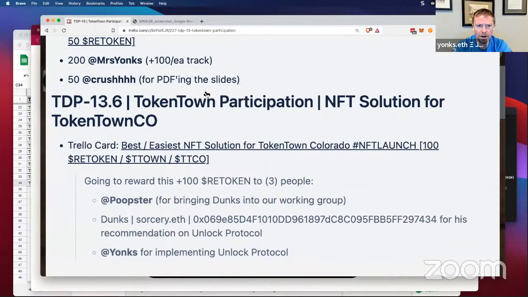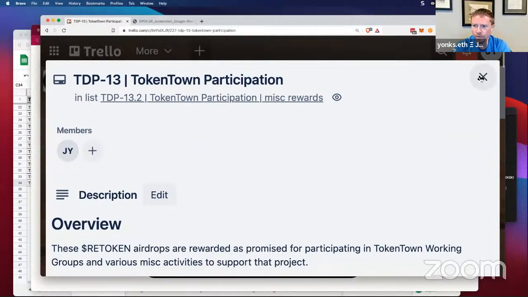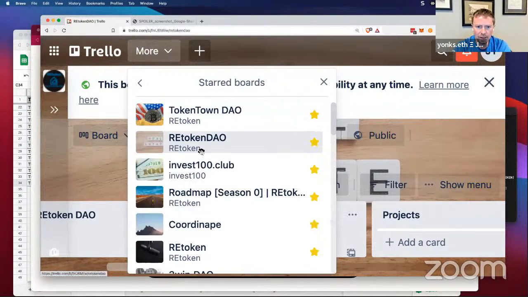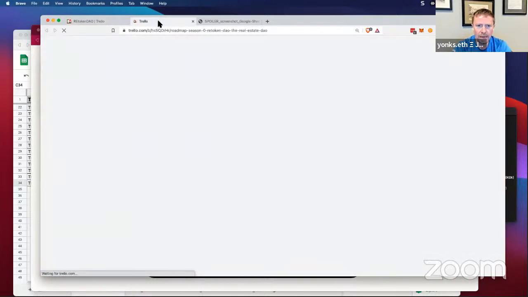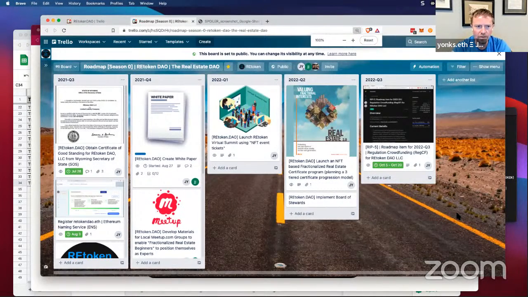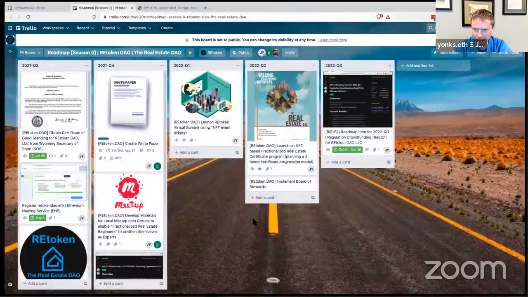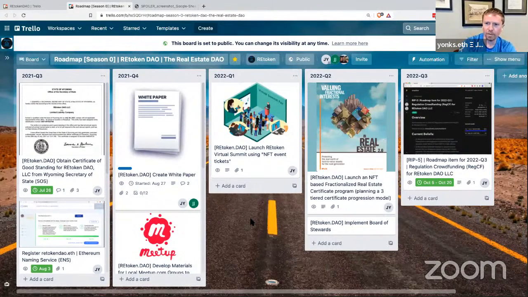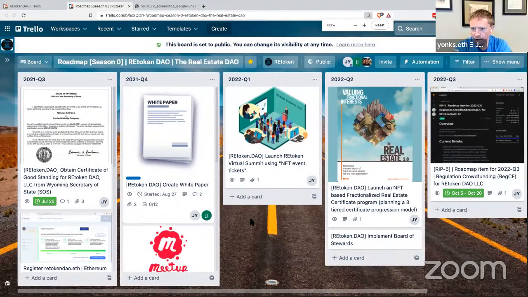Might as well talk about our roadmap item here that we've got since I'm talking about that. So starred boards, and we've got REtoken roadmap, and let me make this where you can see it a little bit better. So this is the Trello board where we have our roadmap, and make this full screen. Let's see, maybe make it slightly bigger there. There we go. That looks about right on the screen. Look, it fits all nicely there.